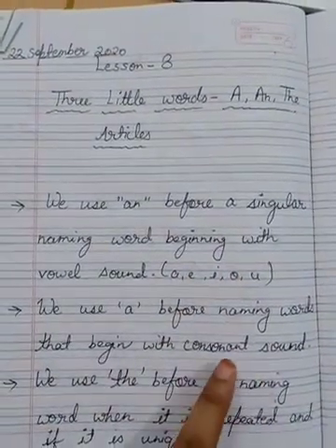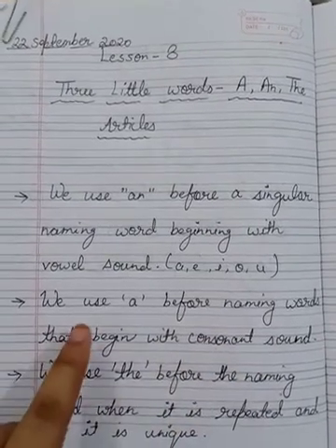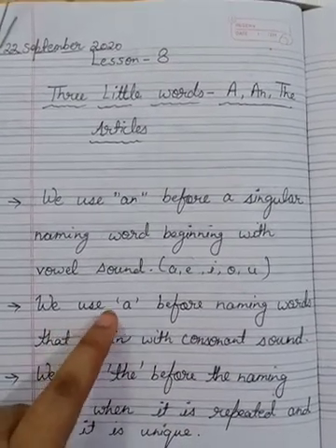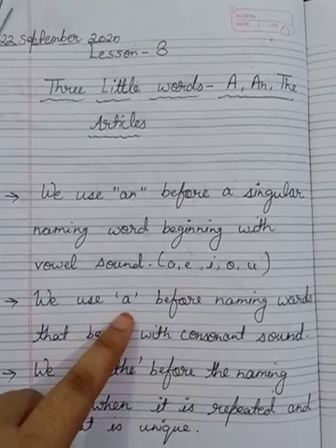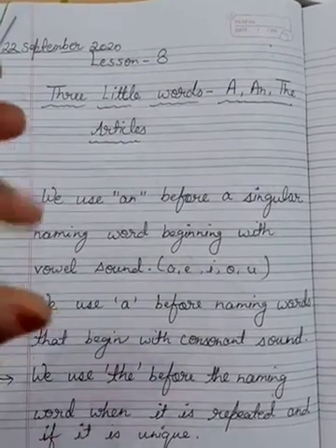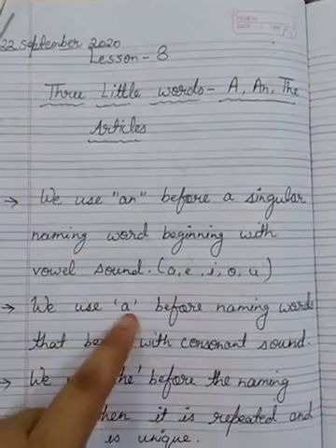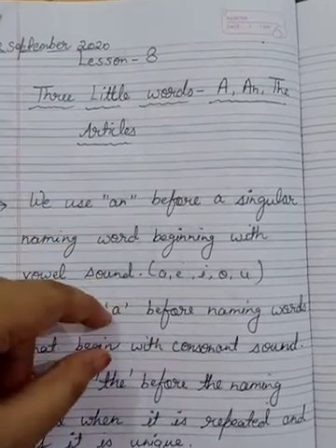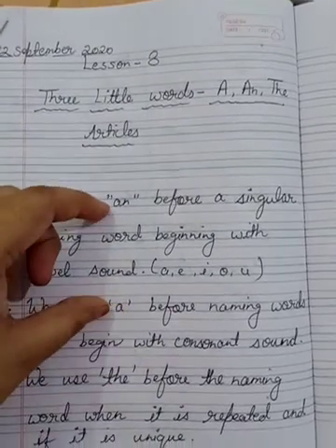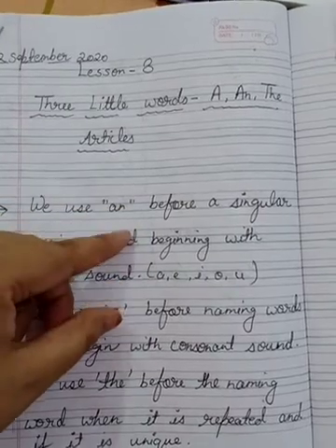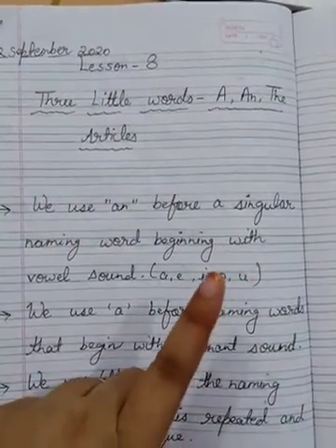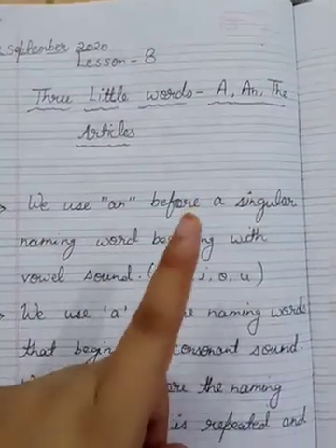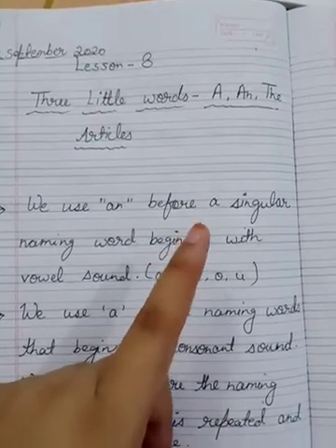I will tell you more examples also, but now we will see where we use a. First of all, you have to keep in your mind that you use a or an when the naming word is single, when the naming word is one in number.